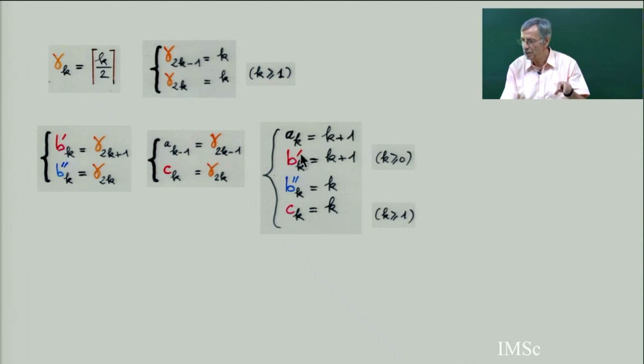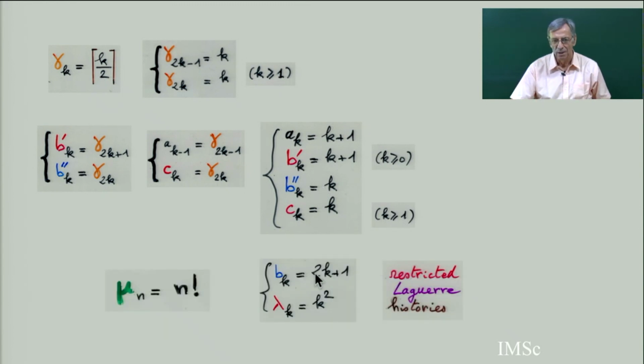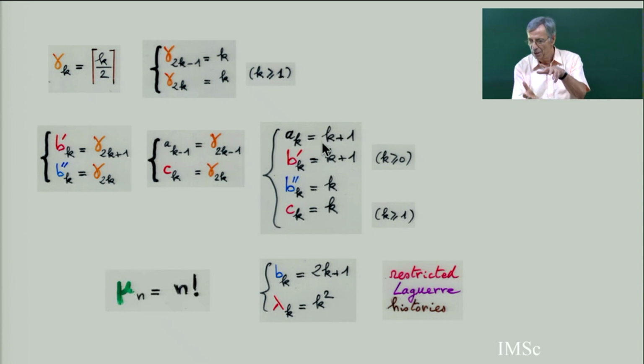So this gives me the restricted Laguerre histories, where the red step has k plus 1 possibilities, and the blue step has only k possibilities. There is one less, because I am always keeping an empty cell on the left. And if I go back to b_k, lambda_k, this gives me the restricted Laguerre histories. It comes, you see, from a contraction of the path, but distinguishing the four possible steps.